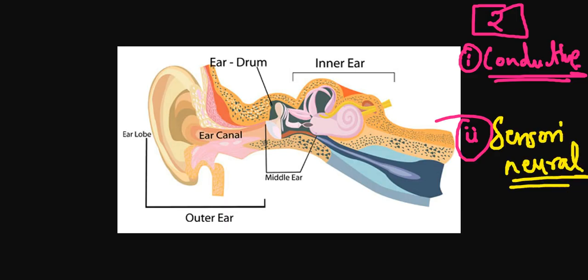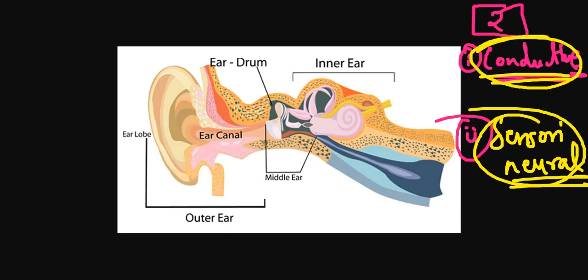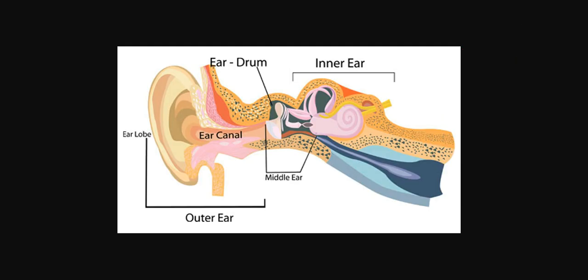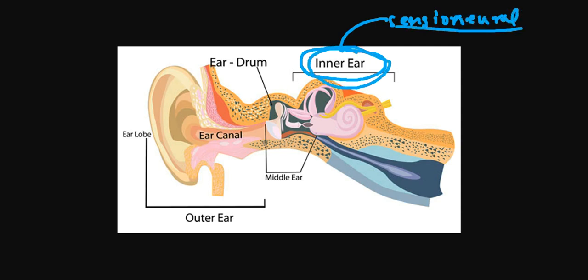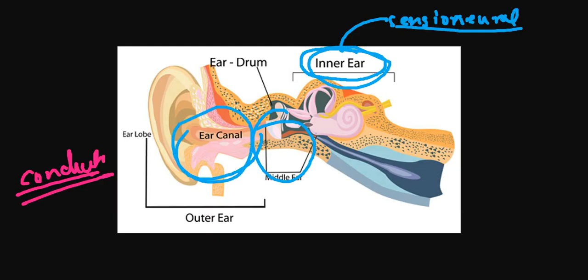Okay, we are going to talk about sensory neural hearing loss and conductive hearing loss in this context. So conductive and sensory neural. Whenever sensory neural hearing loss or impairment happens, where will it happen? It will happen in the inner ear. And whenever we talk about conductive hearing loss, where will it happen? In the middle ear, or sometimes in the outer ear as well.